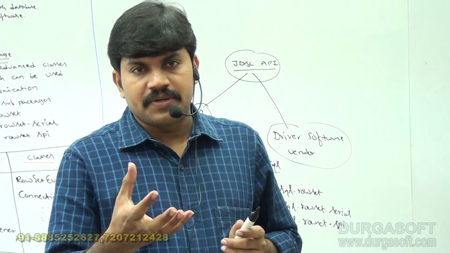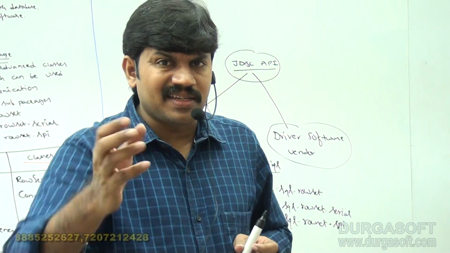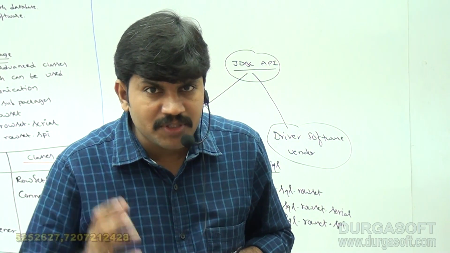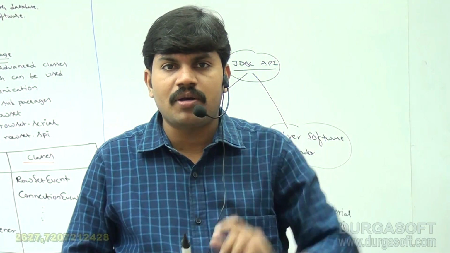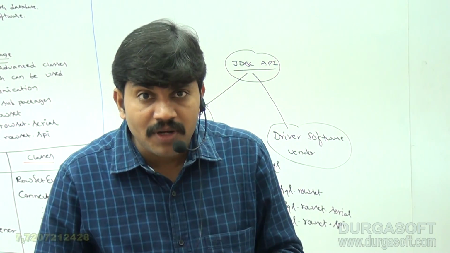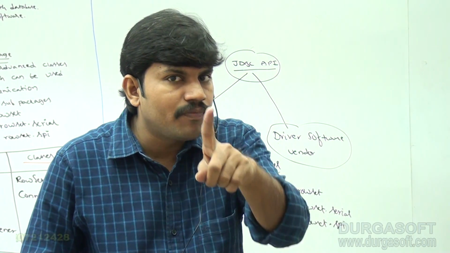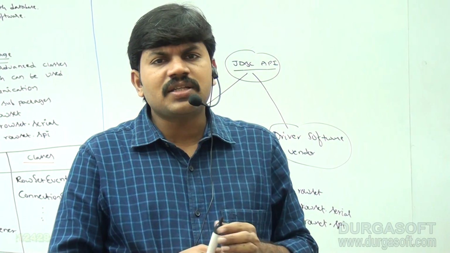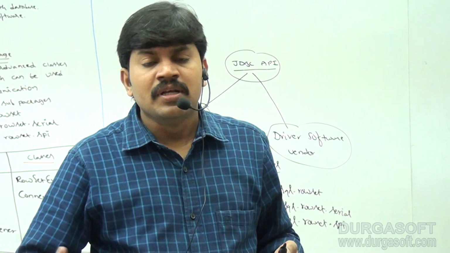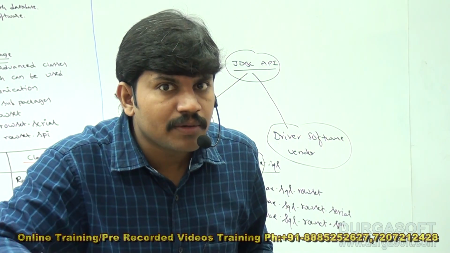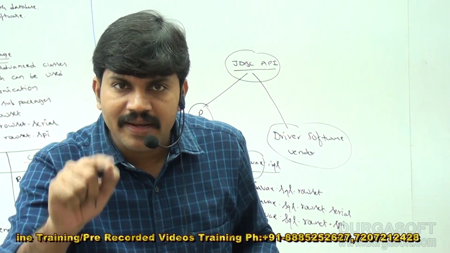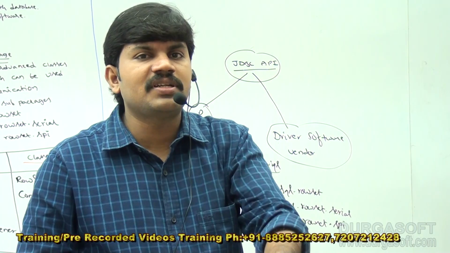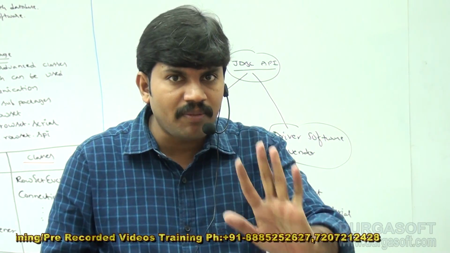Something like RowSet. I don't want to use ResultSet because ResultSet is not that useful. If I want a scrollable, read-updatable result set, then happily we can go for the RowSet concept. Next, I don't want to create a connection on my own. I want to use connection pooling to improve performance. For that, DataSource is required, and that DataSource is available inside javax.sql package.